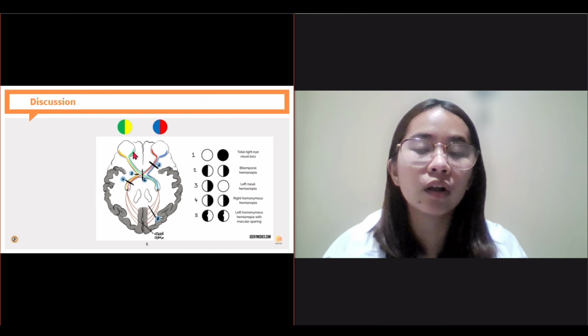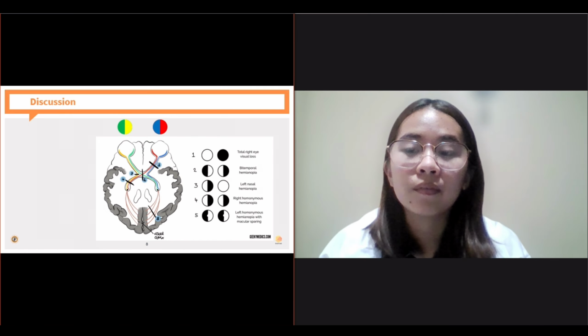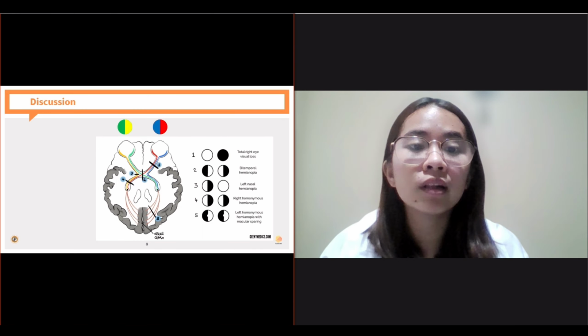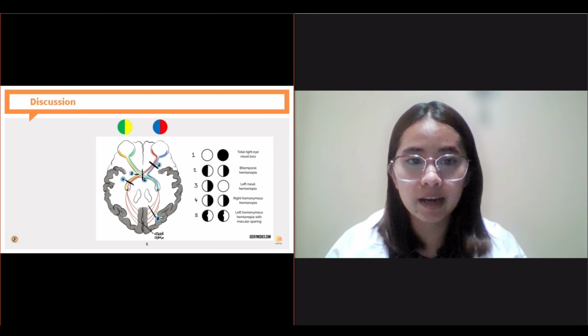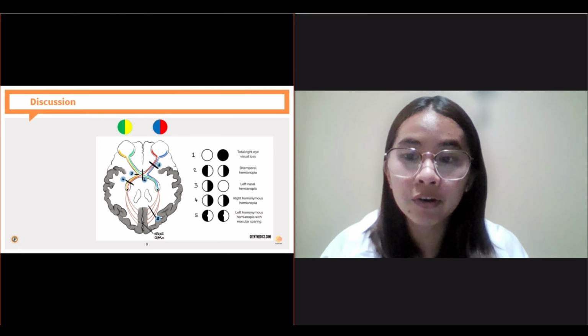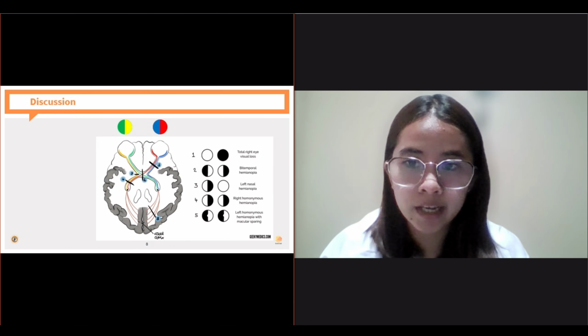The green fiber, or the nasal side of the left eye, processes the temporal view of the patient's left eye, and the red fiber processes the temporal view of the patient's right eye.